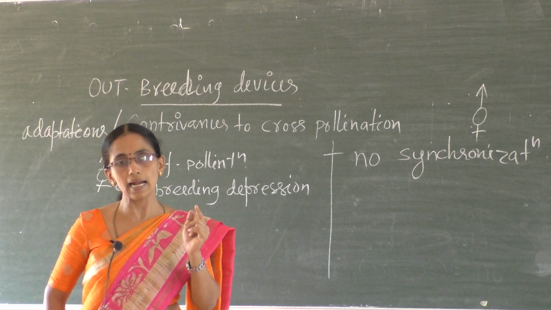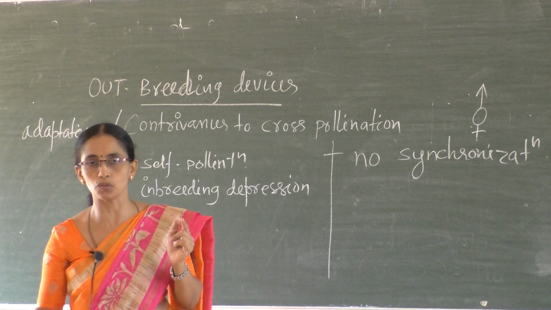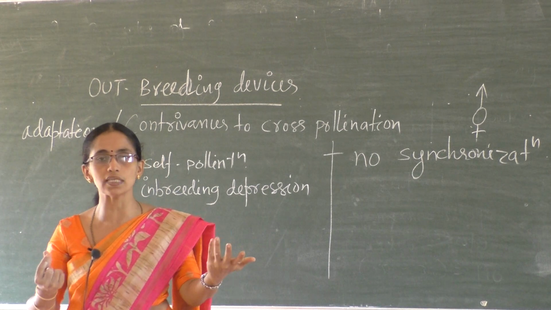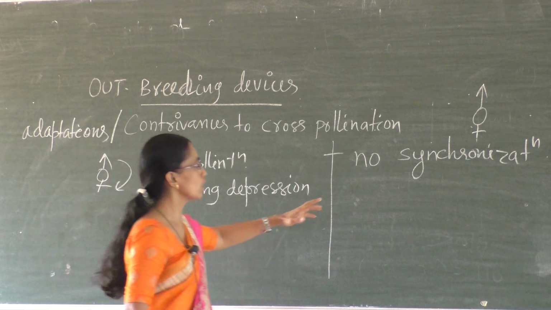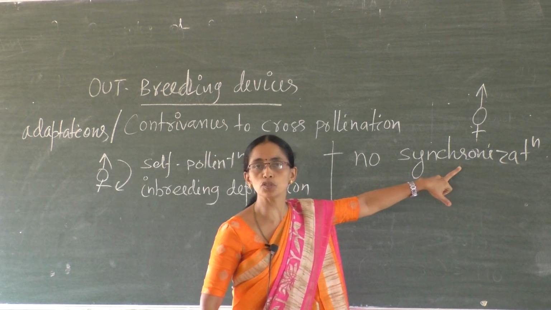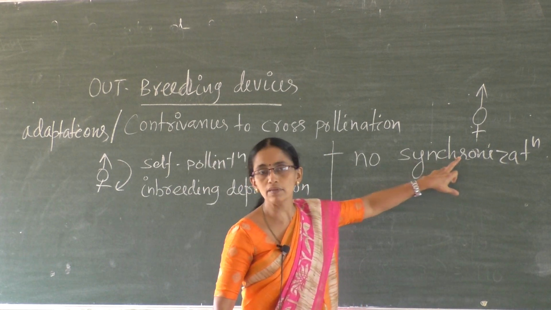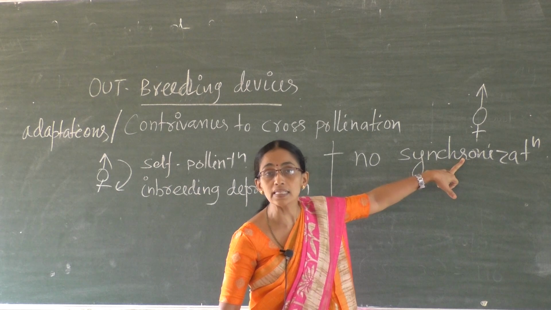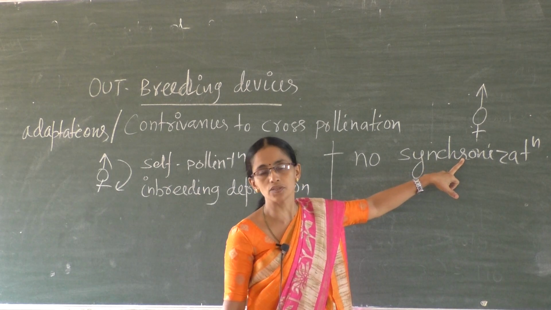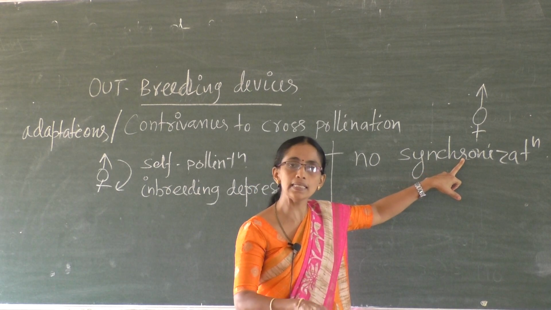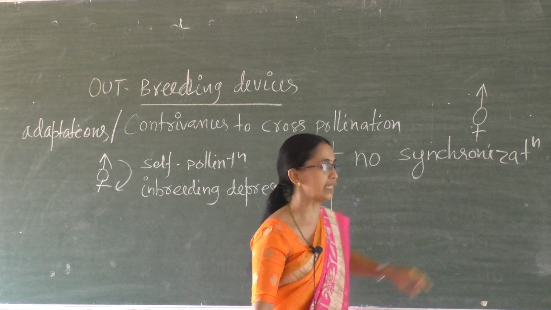Pollen released at a time when the stigma is immature, or stigma is mature when the pollens are not released. No synchronization. Synchrony refers to simultaneous. They never mature simultaneously. No synchronization in pollen release and stigma receptivity.